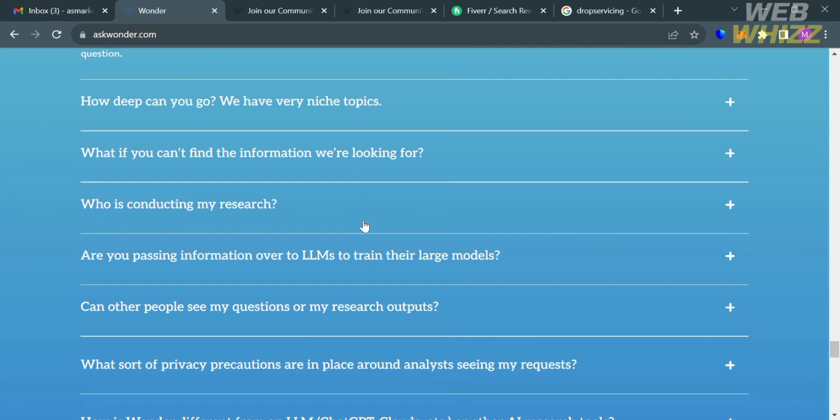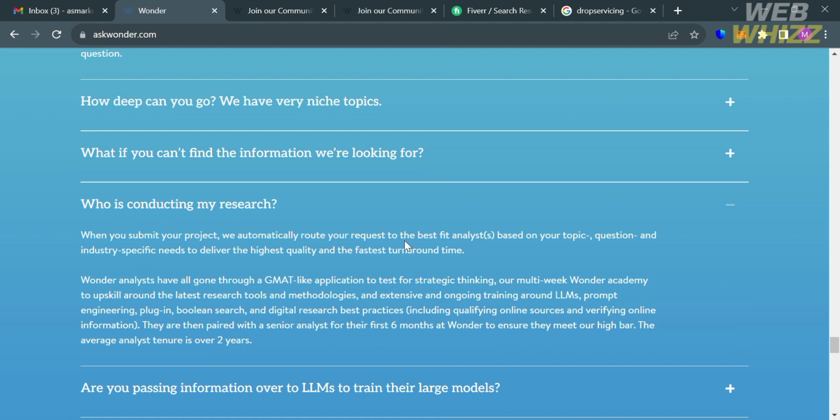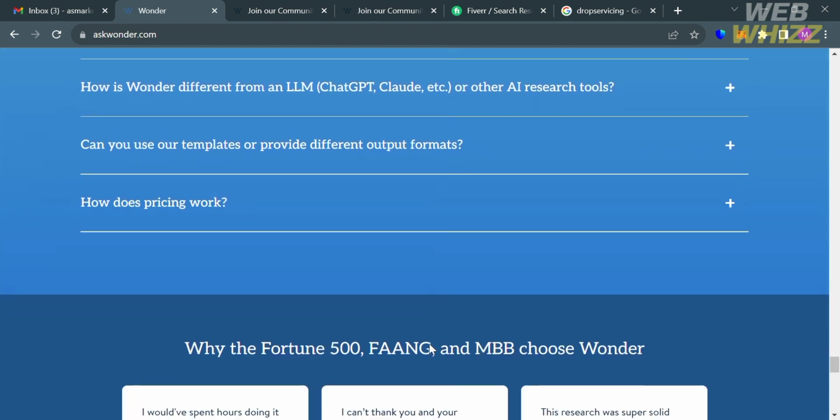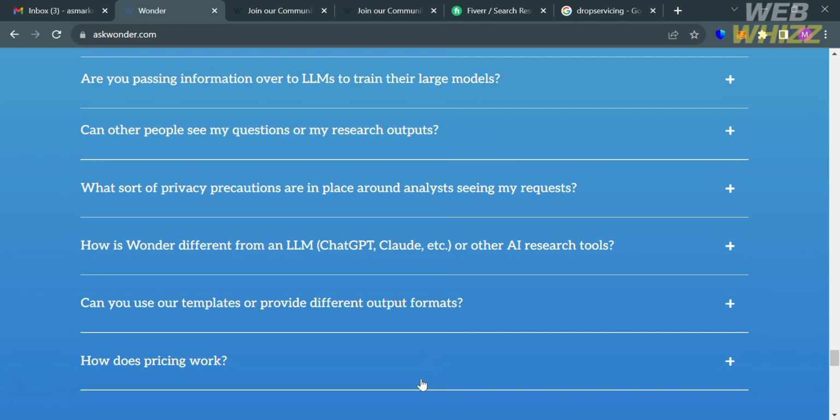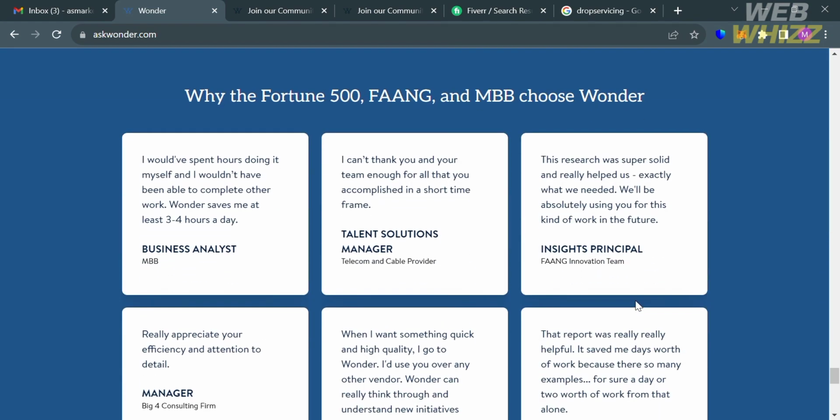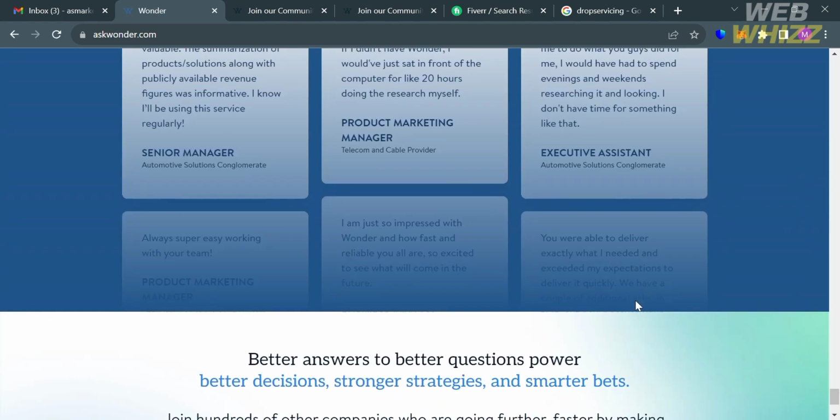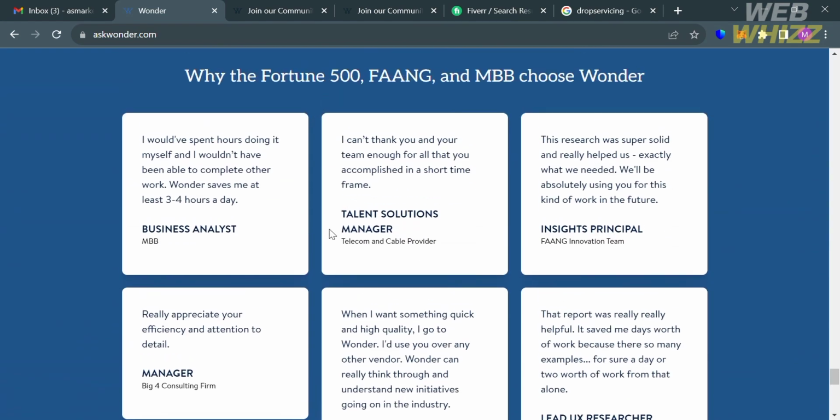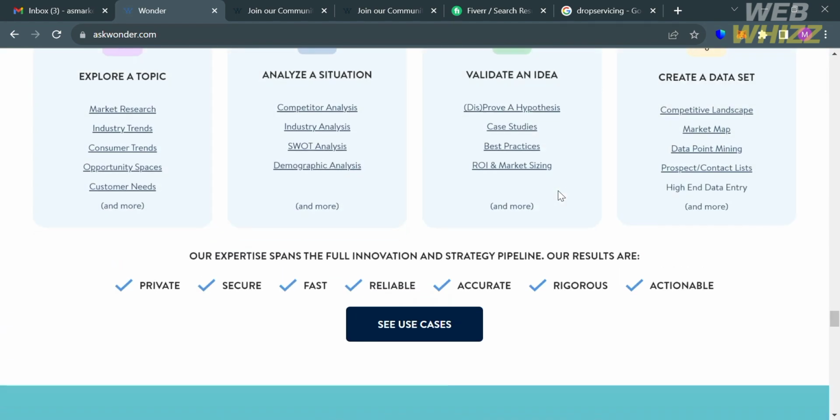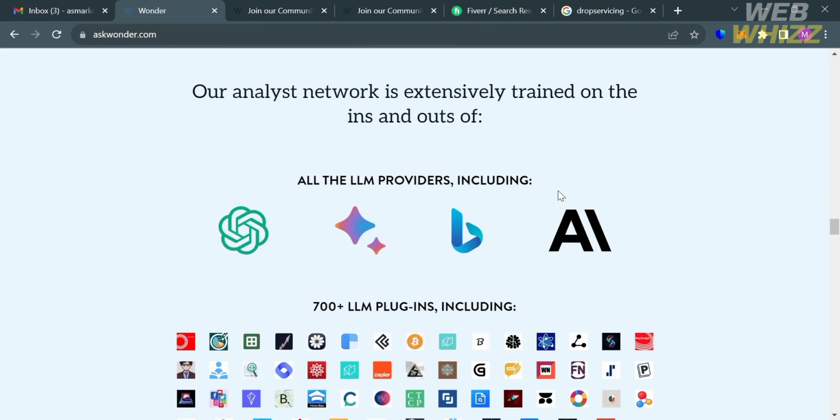And below here, you could also see some of the answers to other questions, including who is conducting my research. And it says here that when you submit your project, they automatically route your request to the best fit analyst based on your topic. So basically, on this platform, you can earn money by submitting your project request or research. After that, they will analyze your project if it is acceptable and if all of the results of information are relevant and reliable. So that is basically one way of how you can earn money using AskWonder.